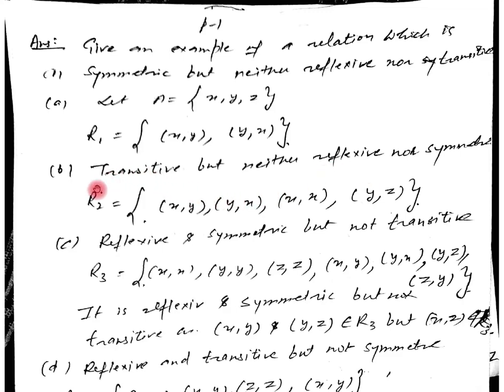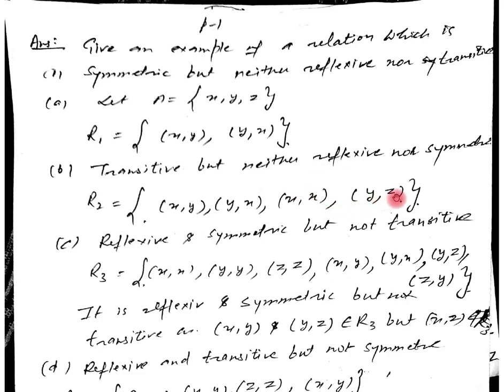So therefore, this is the example. Only this relation is transitive, but neither reflexive nor symmetric. How is it transitive? Because there is no such pair with AB belonging to R and BC belonging to R. If there is a pair like this, AB belonging to R and BC belonging to R, only then we have to see that AC must belong to R. So this type of relation is neither reflexive nor symmetric, because xx is there but yy and zz are not there.